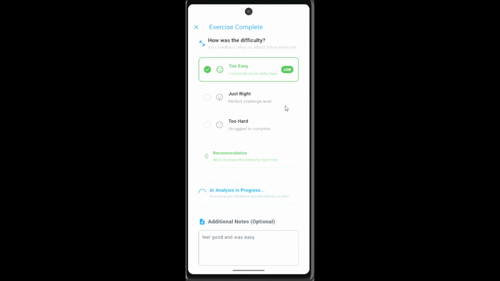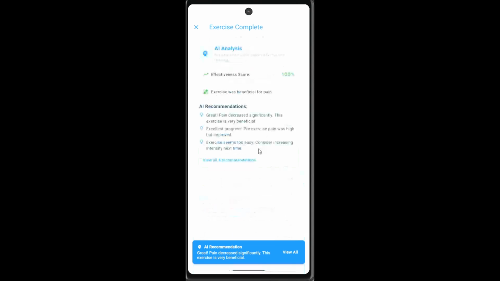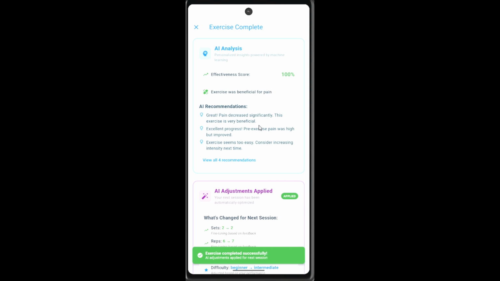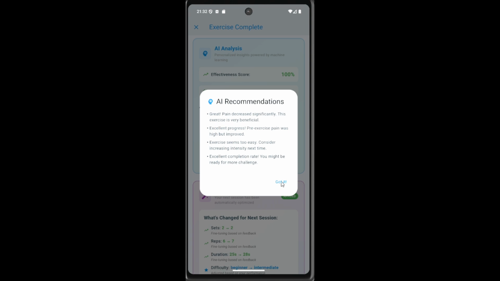Okay. So once you submit, it uses the AI analysis, which is the random forest and the decision tree combined. So you can see your effectiveness score is 100%. That means you have completed all exercises in the time frame, and the exercise was beneficial for pain. You can see the AI recommendations: great, pain decreased significantly. This exercise is very beneficial, excellent progress, and some other recommendations also.